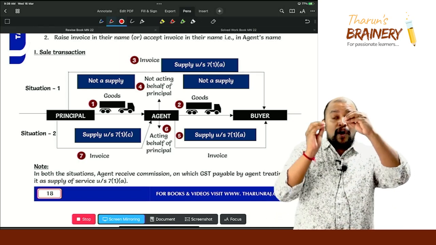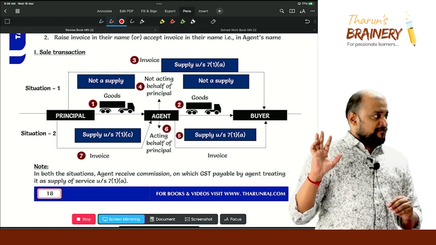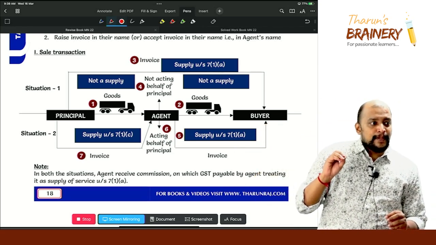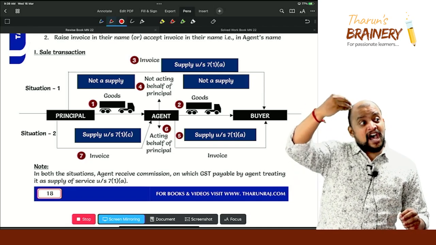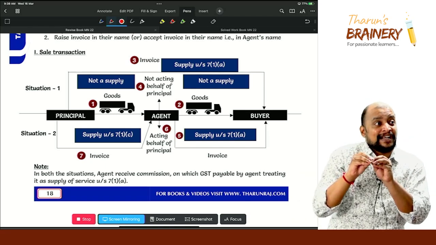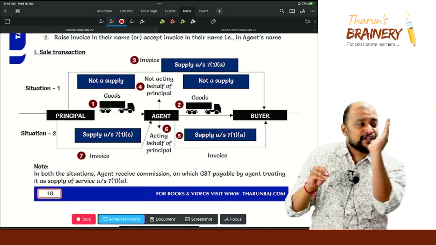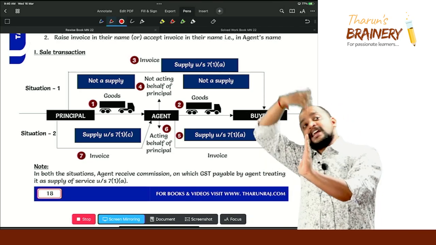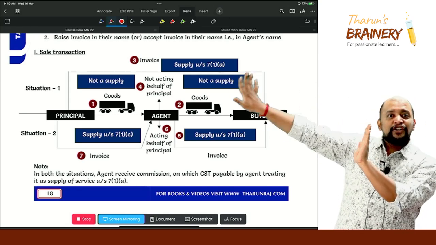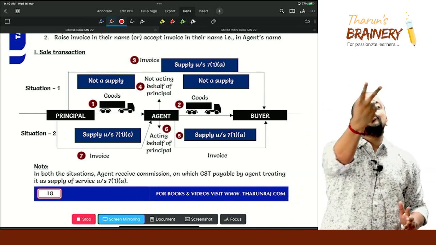Okay. Now what if agent raises the invoice to the buyer? See there, point number 5. So then agent is acting on behalf of principal. Now when principal is sending the goods to the agent, that will become supply under 7.1c. Very good, 7.1c. So therefore principal should raise invoice to agent, and agent already raises invoice to the buyer. So that will be supply under 7.1a. So agent to buyer supply under 7.1a, principal to agent supply under 7.1c. So there will be 2 supplies in this case.